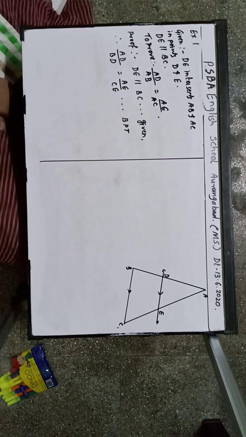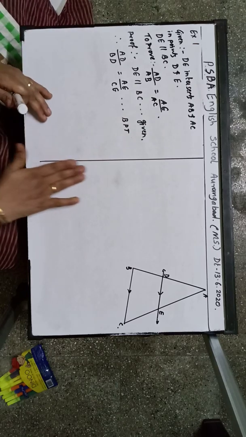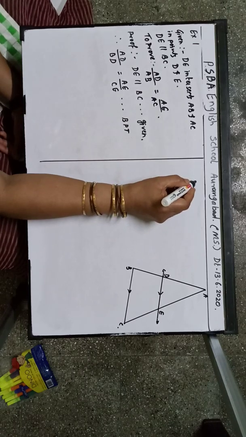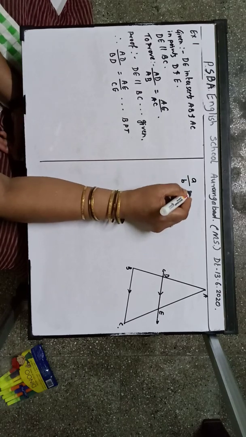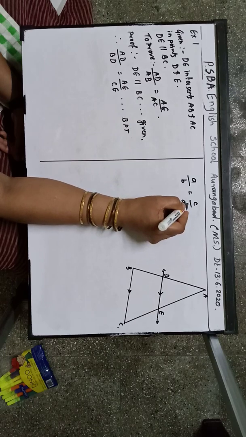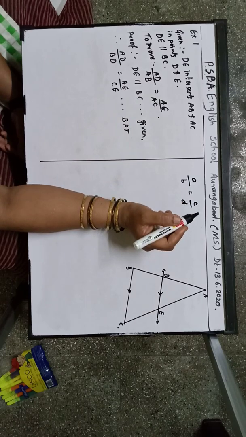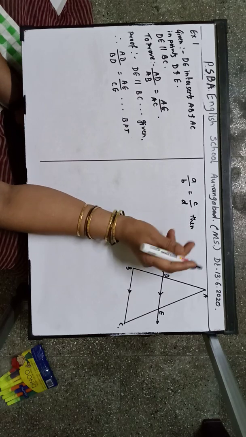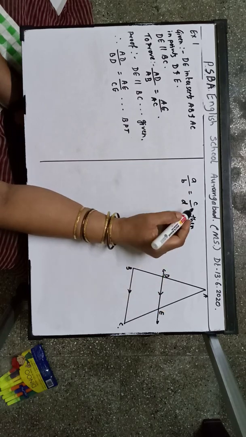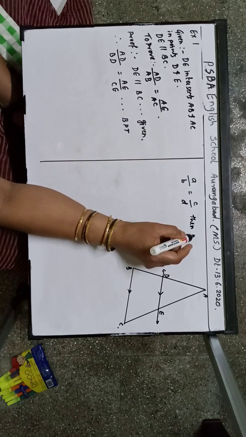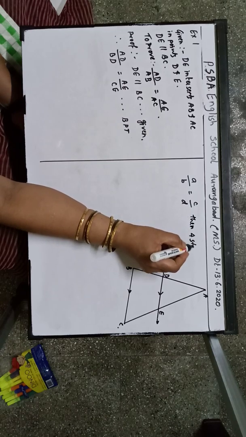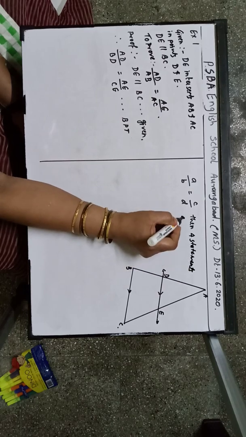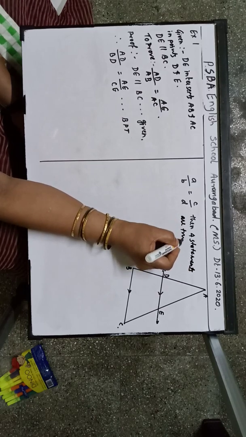Now children, here one more thing I want to tell you. Now suppose any ratio is given to you, say A upon B is equal to C upon D. Then 4 statements are true. Write down on the last page of your classwork. Then 4 statements are true.